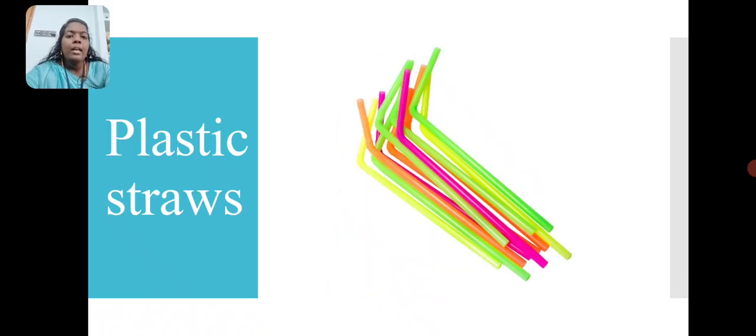Then another banned plastic item is the plastic straw. Plastic straws are too light and small to be recycled. Straws are one of the top 10 items found in plastic pollution in the ocean. 90% of sea birds have ingested plastic such as straws.